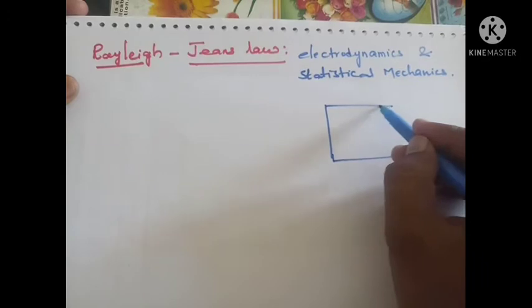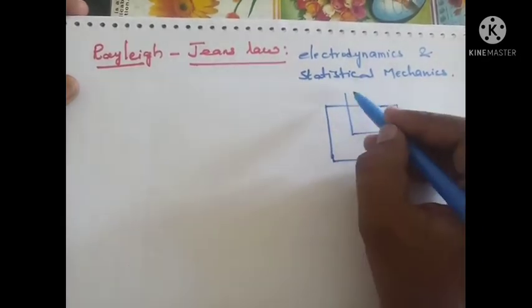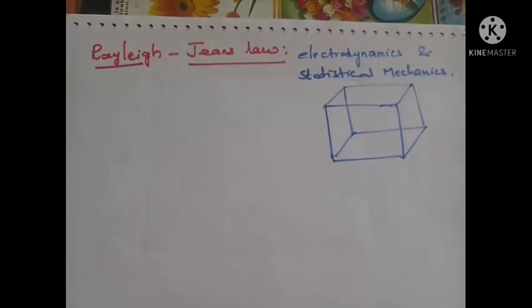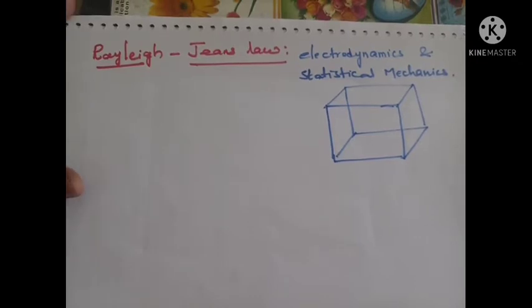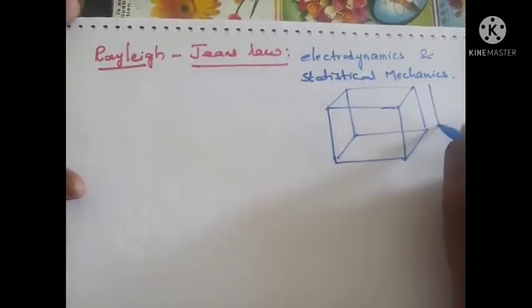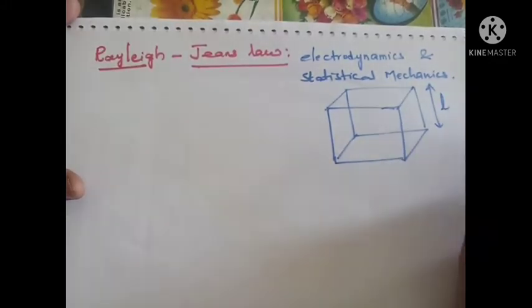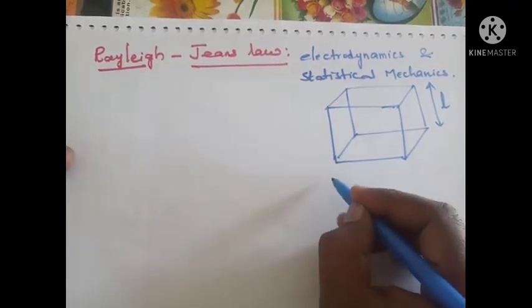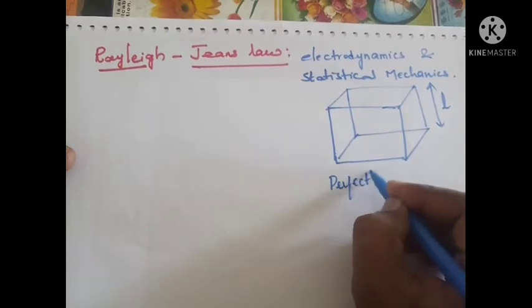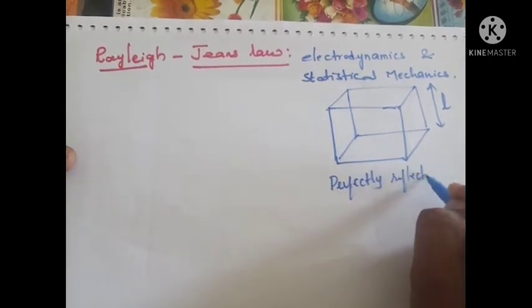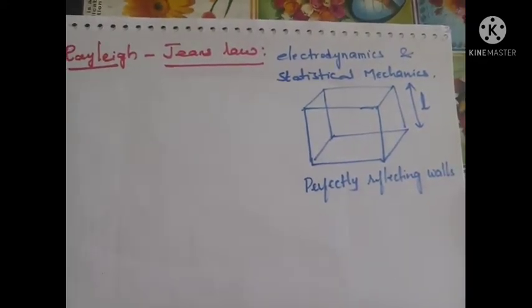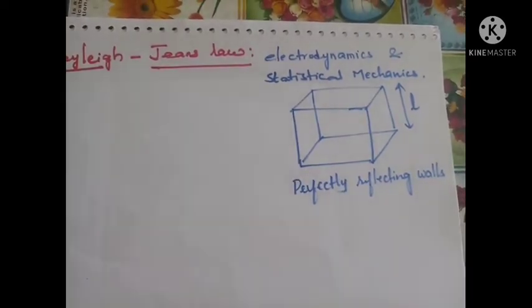They assumed a hollow cube like this. I'm taking a hollow cube, and it has a length L, that means an enclosure of side L. The sides of this cube have perfectly reflecting walls, and the length of the side of that hollow cubic enclosure is how much?